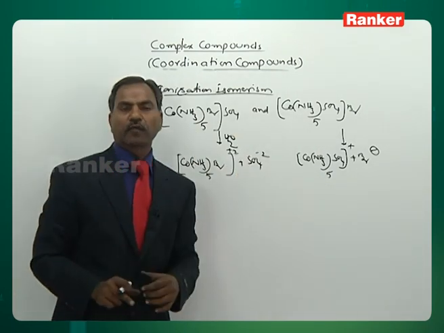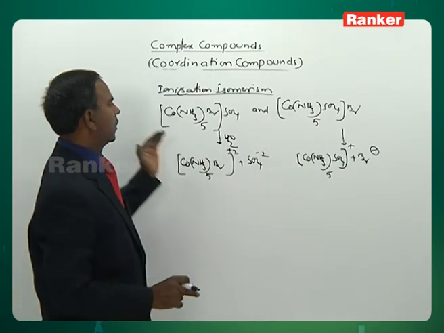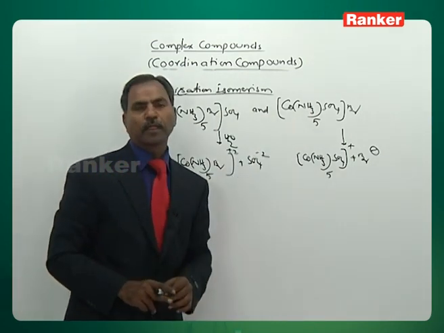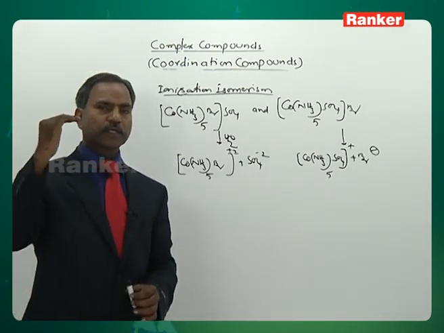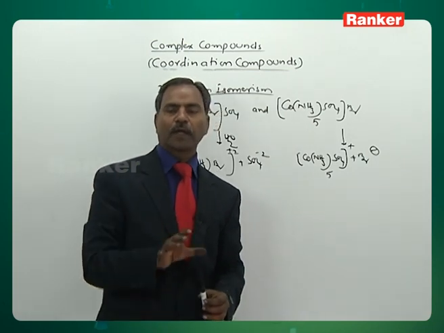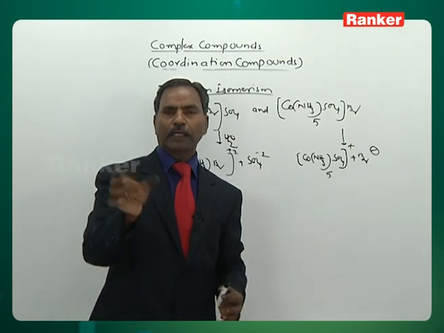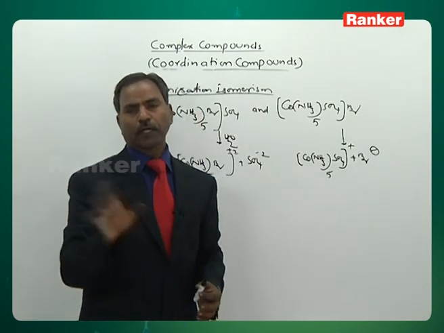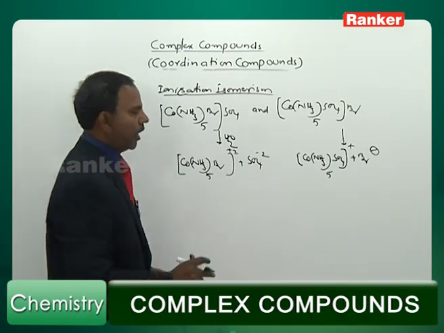Like this, by exchange of anionic ligands, we get these isomers. Wherever you observe anionic ligands exchanging, you can say those are exhibiting ionization isomerism.